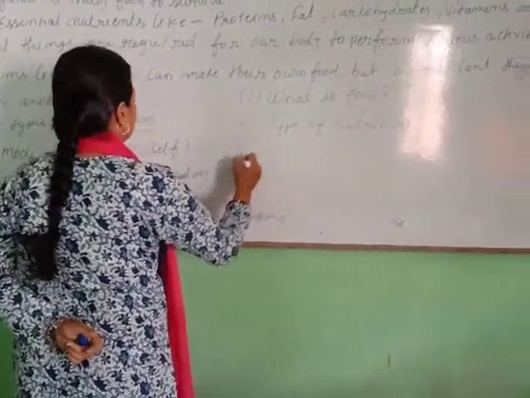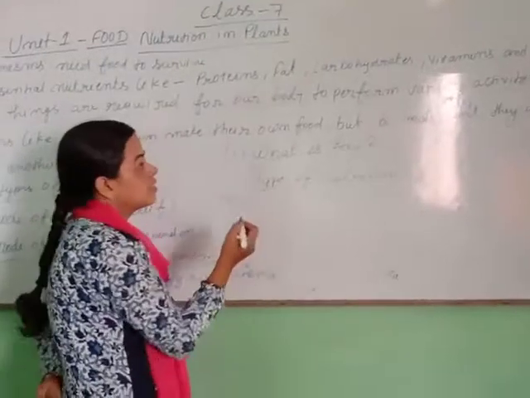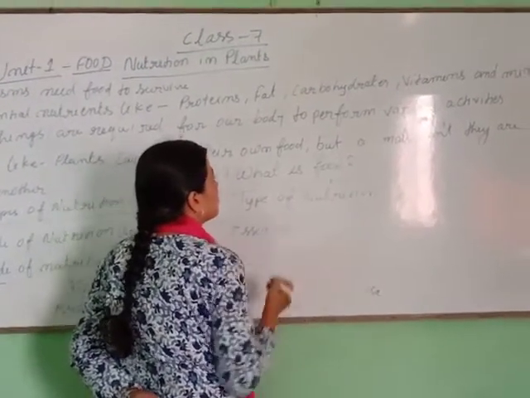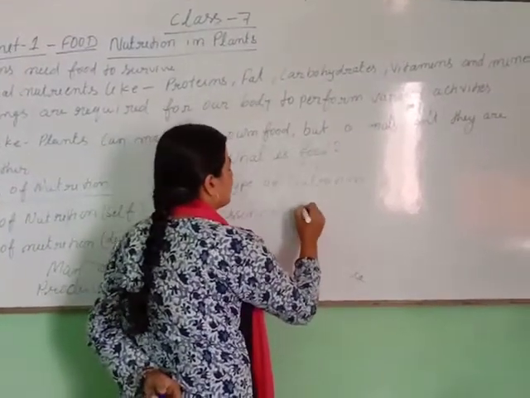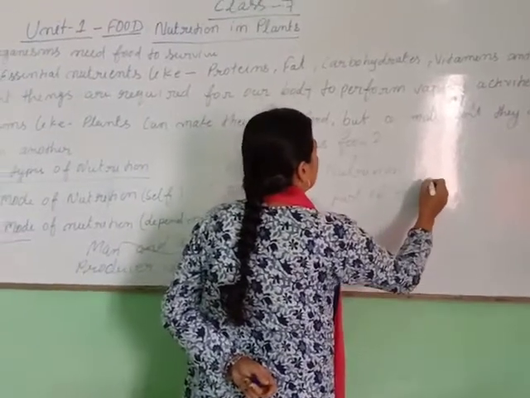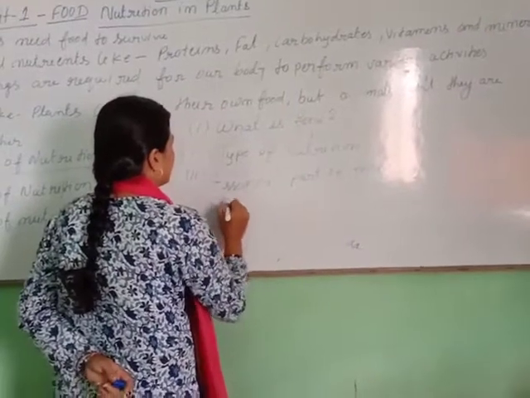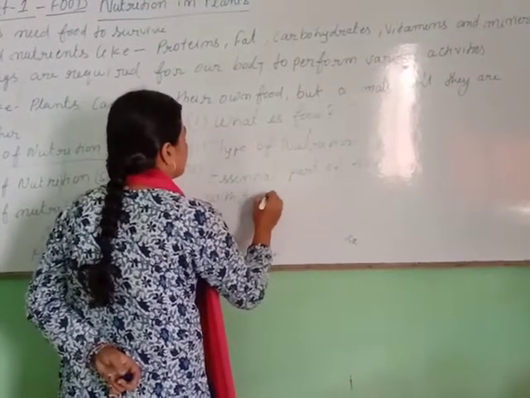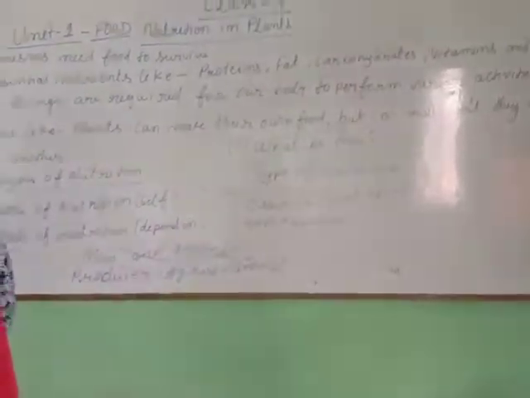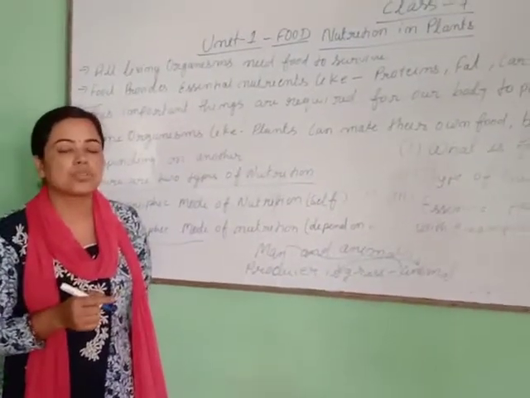The third question is, essential parts of food, with examples. These three questions arise from this topic, and you have to do these three questions.